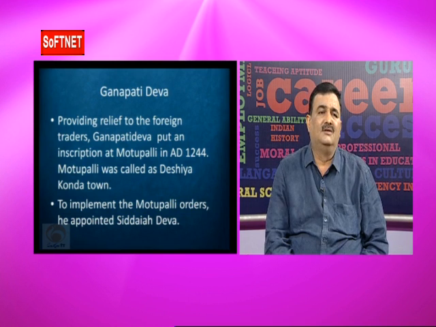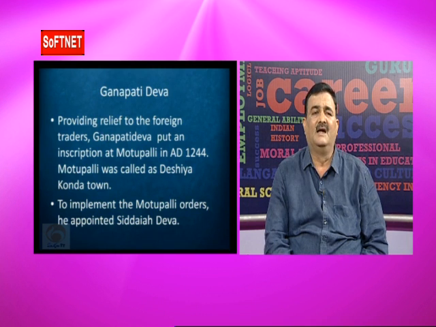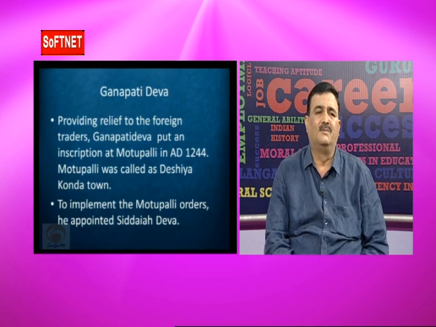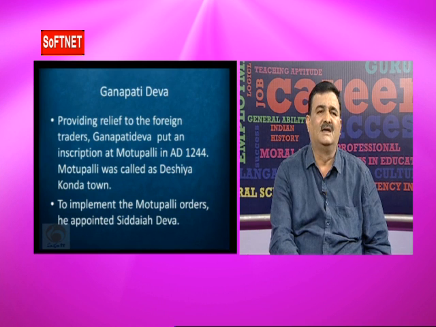To implement the Motupalli orders, Ganapadeva issued the Motupalli inscription for the foreign traders, guaranteeing that they would not be harassed by local officials. To implement these rules and regulations, he appointed Siddhayadeva. Siddhayadeva was the officer appointed by Ganapati Deva at the Motupalli port, and he maintained the rules and regulations.